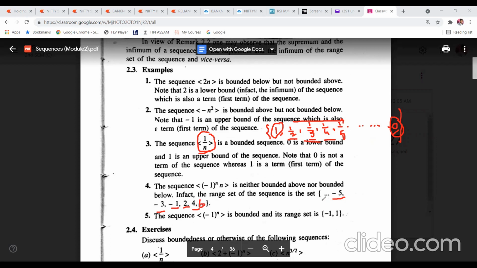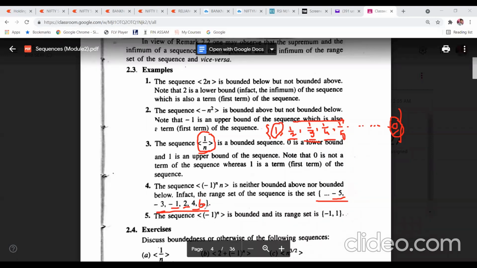Now tell me, does this sequence have an upper bound and lower bound? It doesn't have either. This sequence neither has a lower bound nor an upper bound.